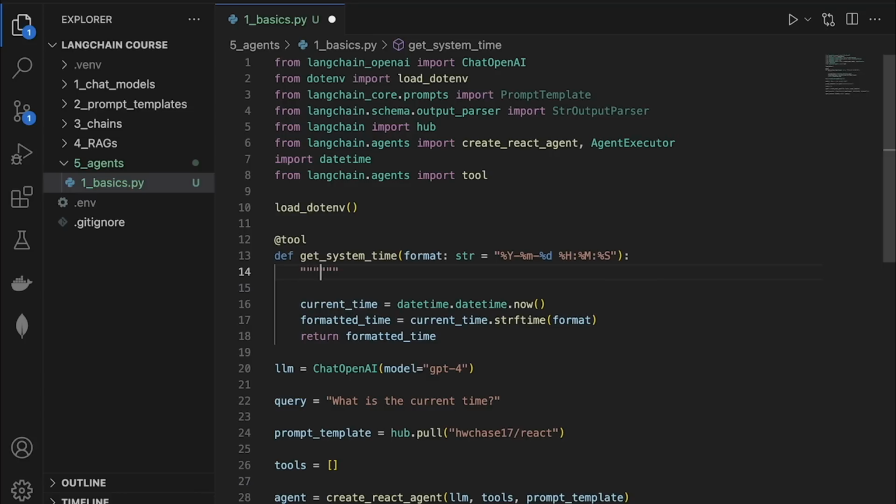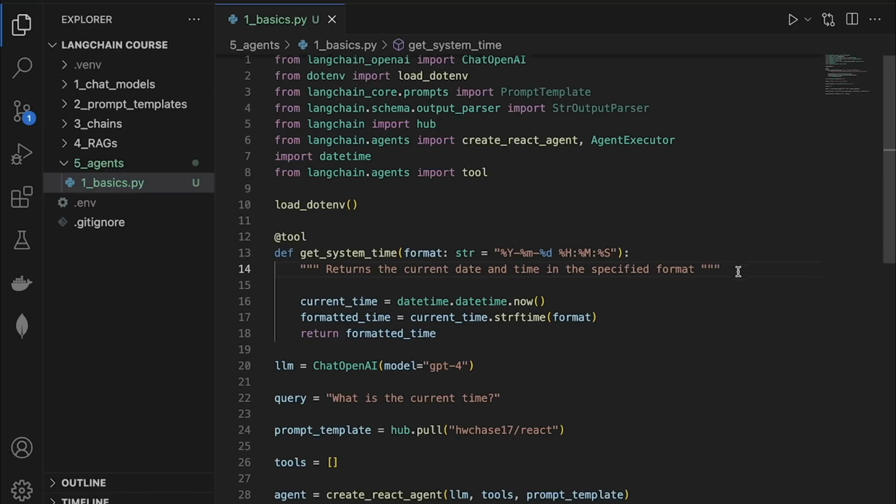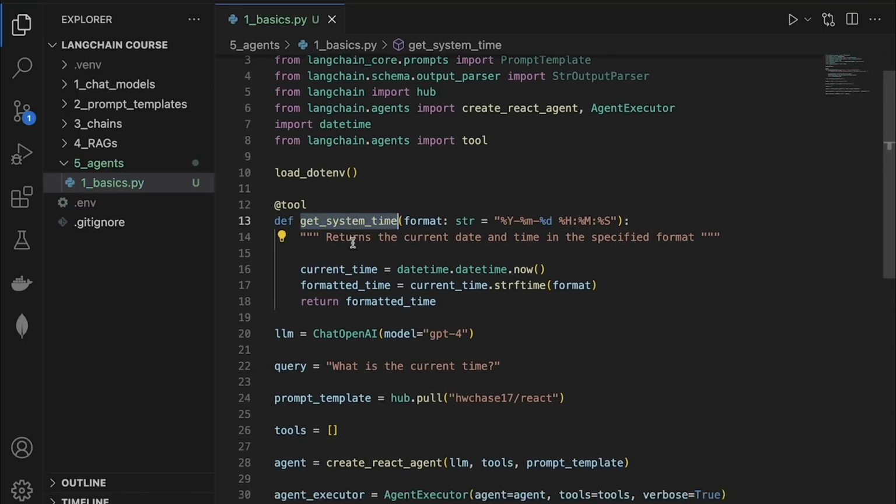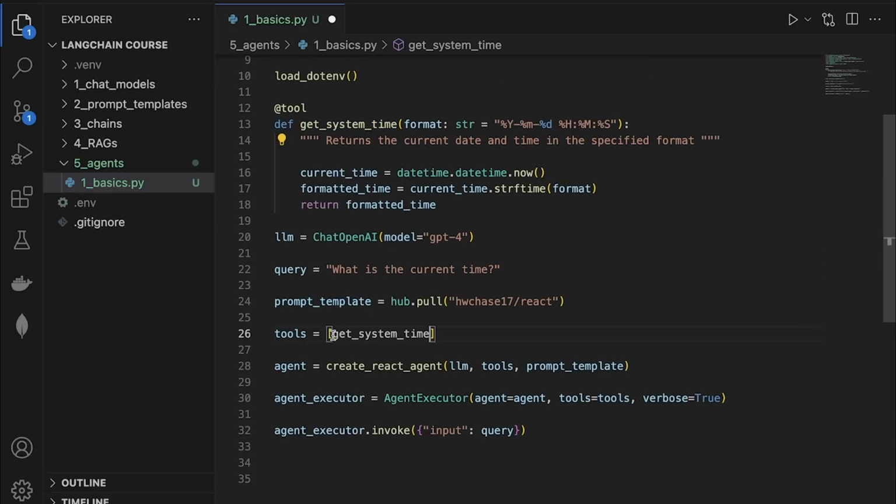We can then use triple quotes and inside of it say, returns the current date and time in the specified format. Because of this, the LLM would know if it should use this tool or not for a particular task. So make sure you always give your tool functions a really good description or docstring. Now all that is left is to provide this tool as an item in the tools list, like this.